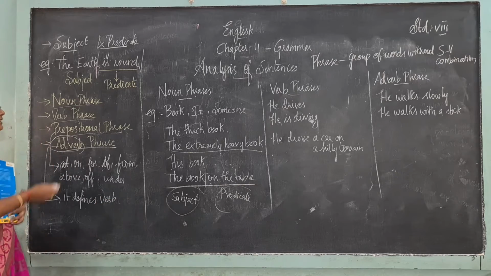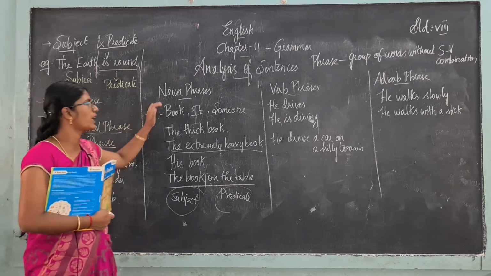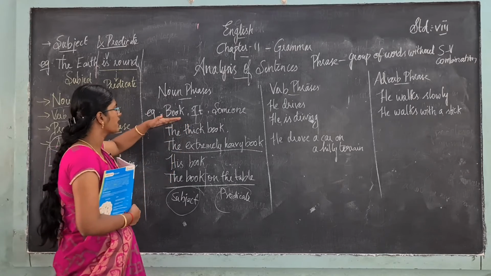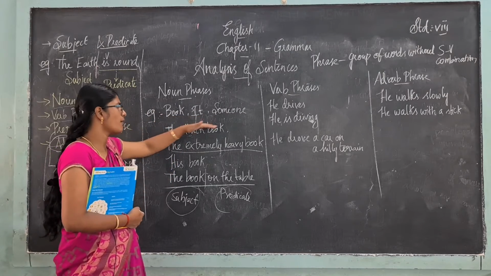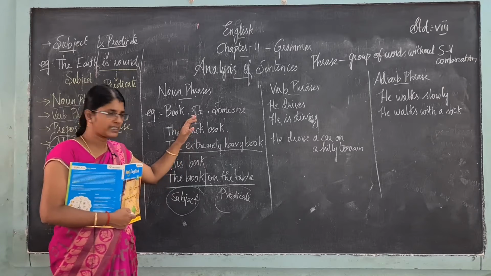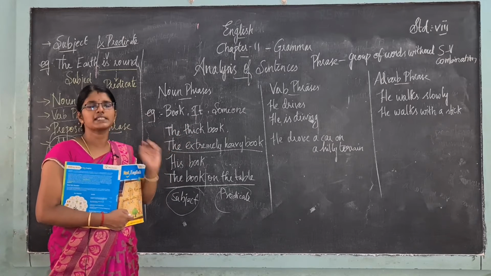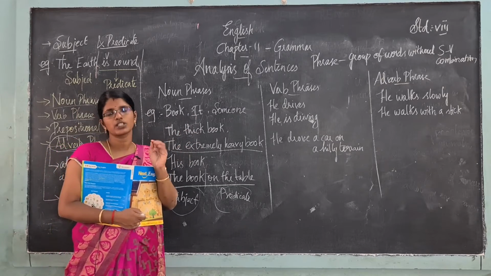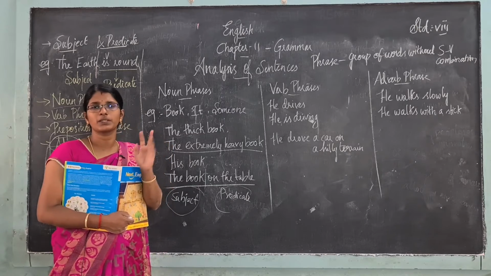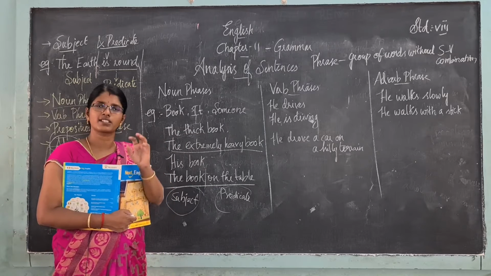Okay, first we'll just move on to noun phrase. Noun phrase அப்படினா என்னமா? What is it? Book, it, someone, all these are called phrases. Phrases அப்படினா a group of words it should be there and if there is no subject verb combination illa அப்படினாலே it is called a phrase.